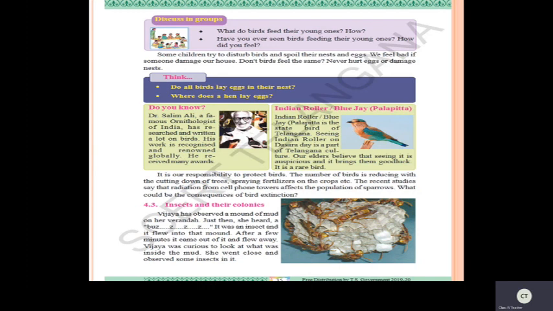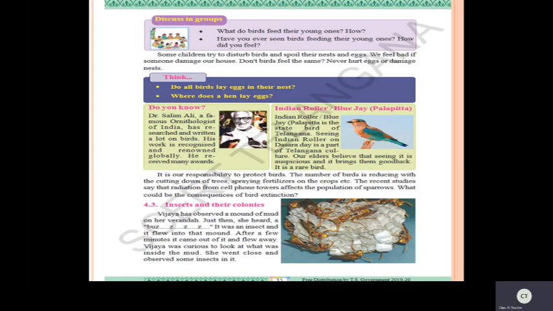Why is all this happening? Because these birds are getting killed and becoming extinct. So insects and worms increase in number while birds decrease. By this, agriculture fields will be spoiled, and it will also affect our nature.